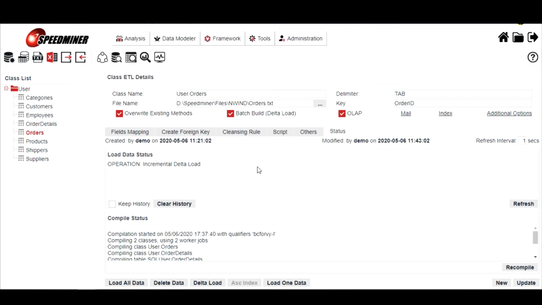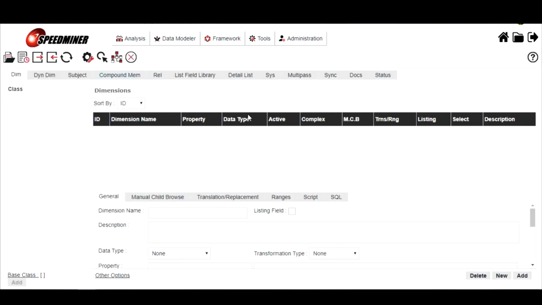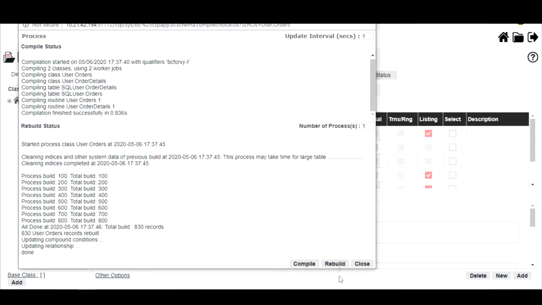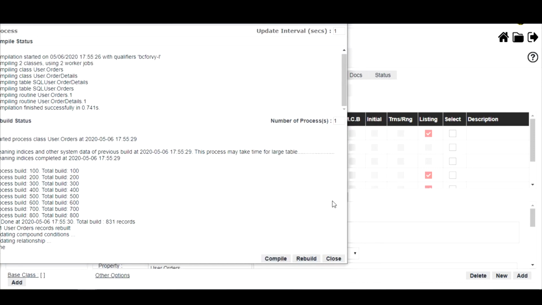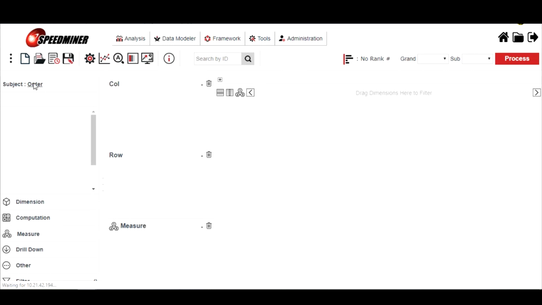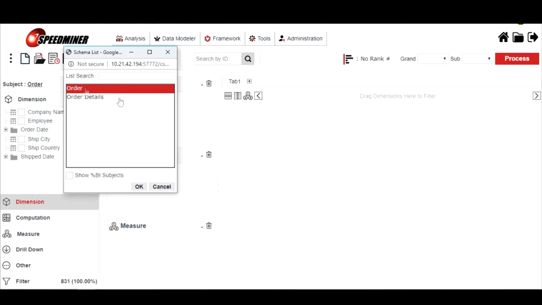If you want to see the changes in the analyzer, you have to go to the architect. If you already have the subject area for that table, we just open the subject area, called user orders, and then click process to compile the class, and then to review the class, to refresh to the analyzer. So we go back to the analyzer, select the subject. Let's say we already created a subject as orders.